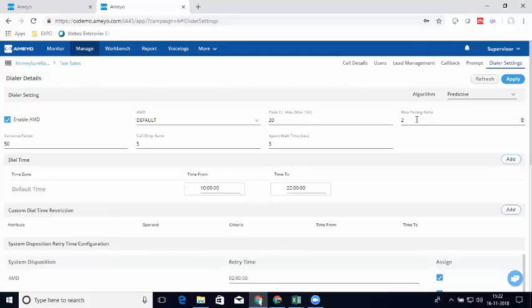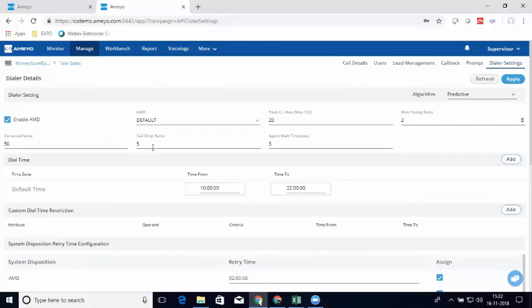Now, a question can arise. Let's say there are 50 agents and let's say 100 calls have been initiated. So now if the first call gets connected, the second call automatically gets dropped. So now there can be a lot of call drops also in this scenario.